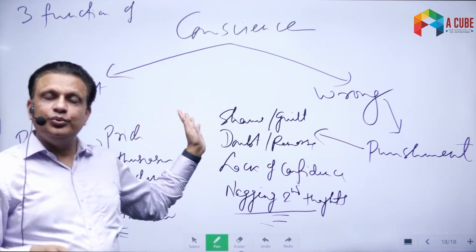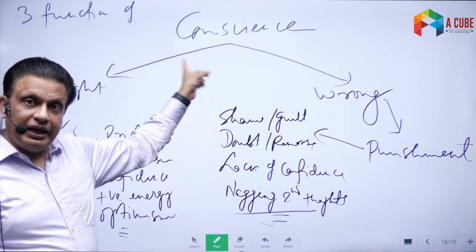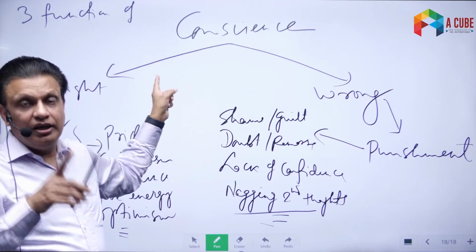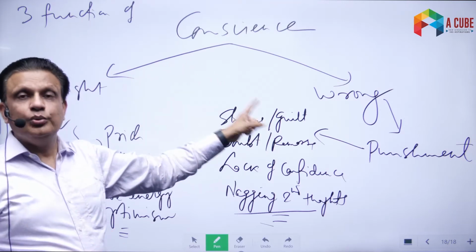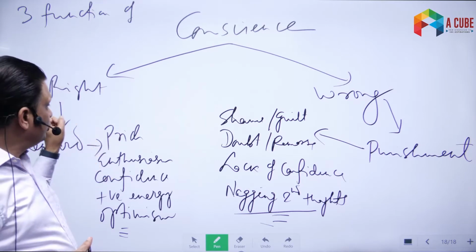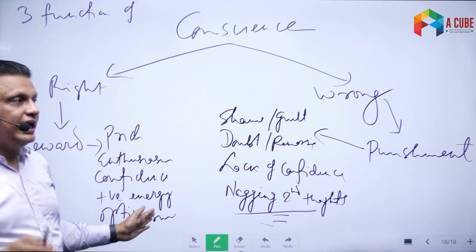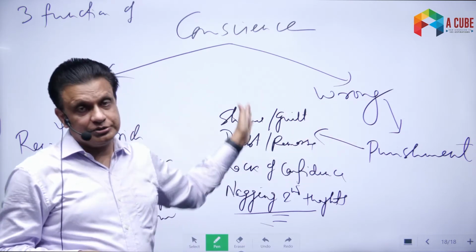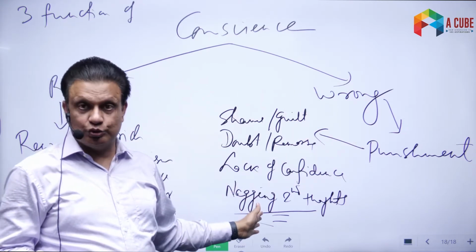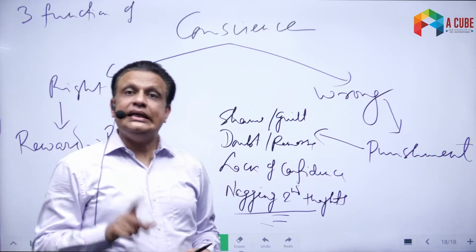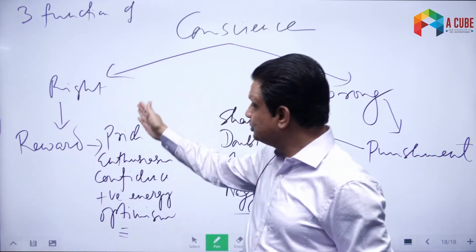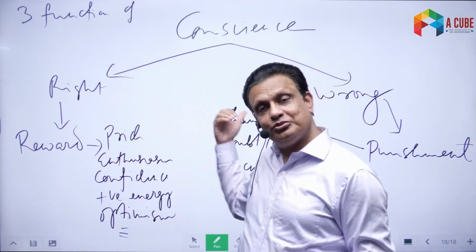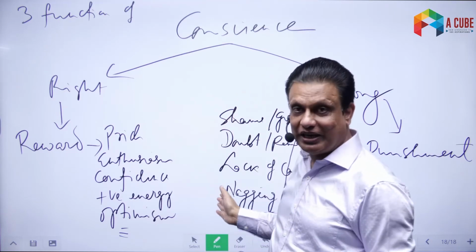So finally, we can say here that conscience is something in our mind which tells us, first of all, what is right and wrong, which rewards us, secondly, for doing what it thinks is right in the form of these emotions, and thirdly, it punishes us for doing what it thinks is wrong in the form of these emotions. So in ethics, we do the right thing because we want to have these emotions, and we refrain from doing the wrong thing because we don't like to have them.